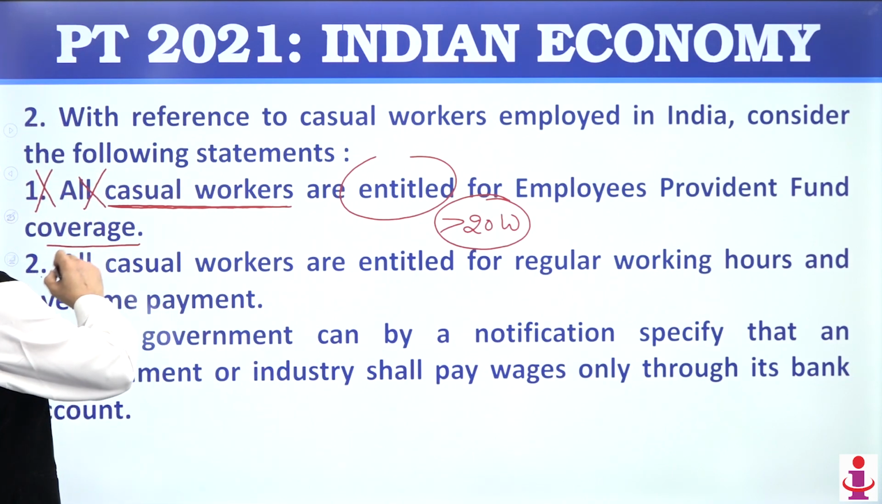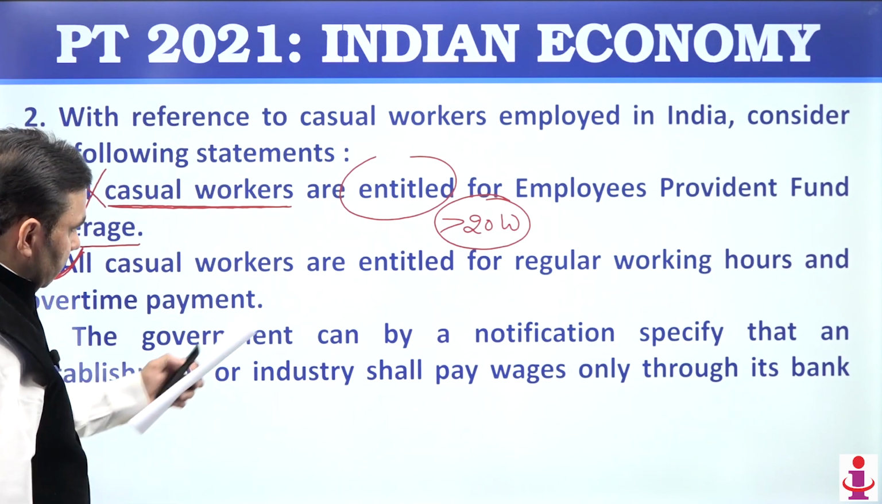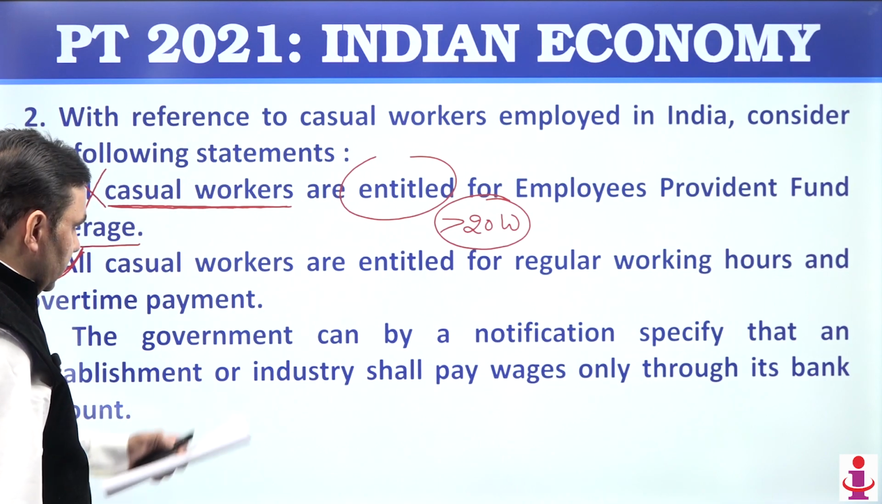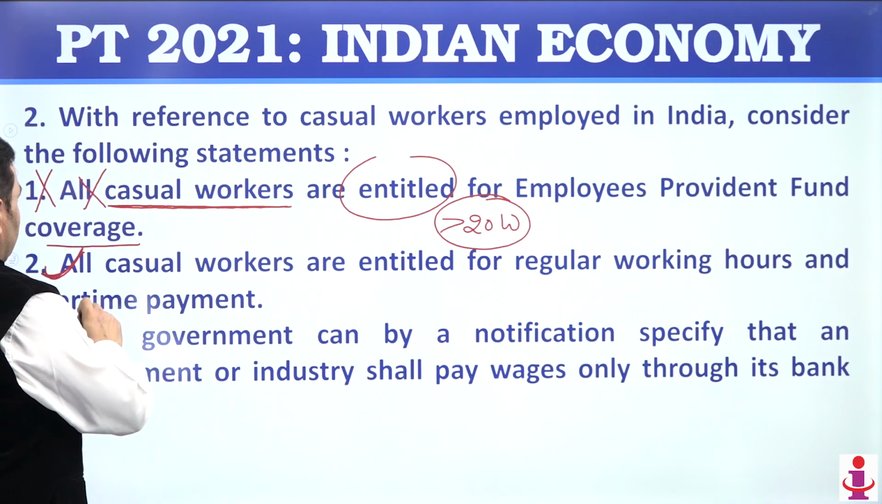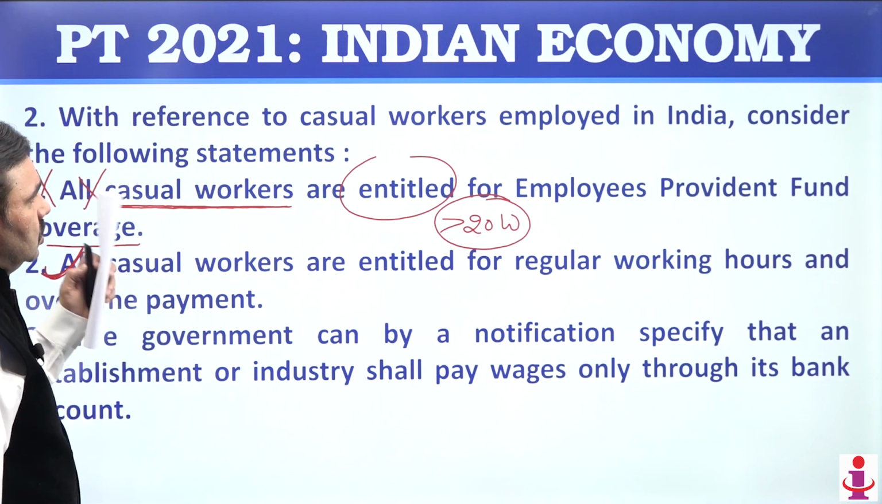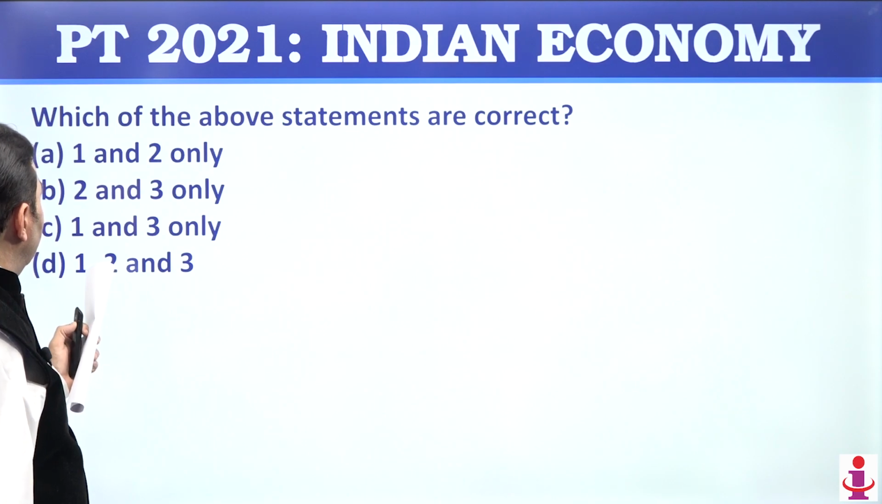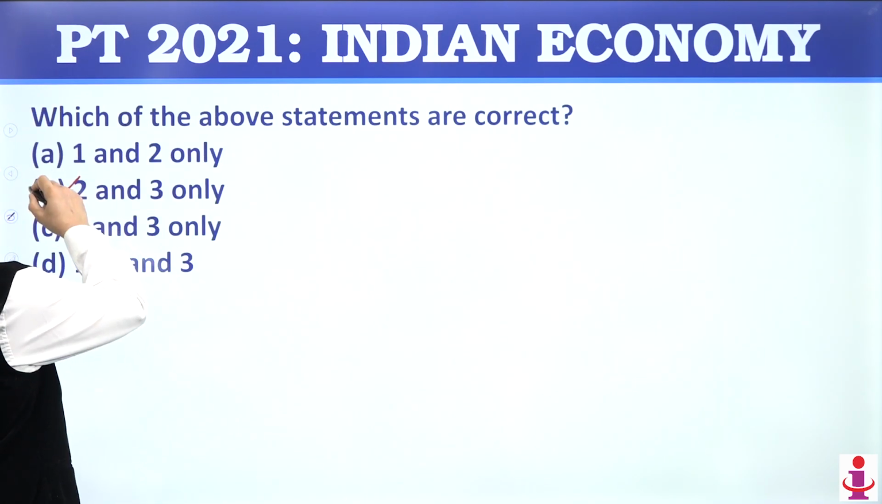Number 2, all casual workers are entitled for regular working hours overtime payment, that's correct. If somebody is working overtime, they are supposed to get more. The government can by a notification specify that an establishment or industry shall pay wages only through its bank account. That's correct. So statement number 1 is wrong. Statement number 2 and statement number 3 are correct. So option here is B.